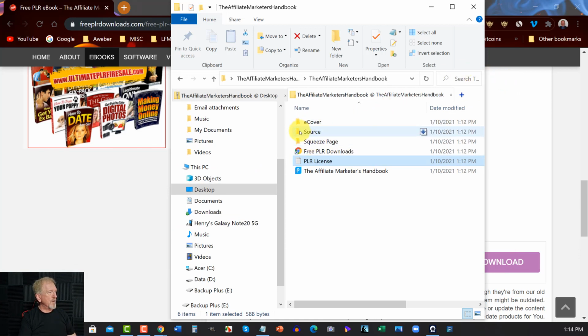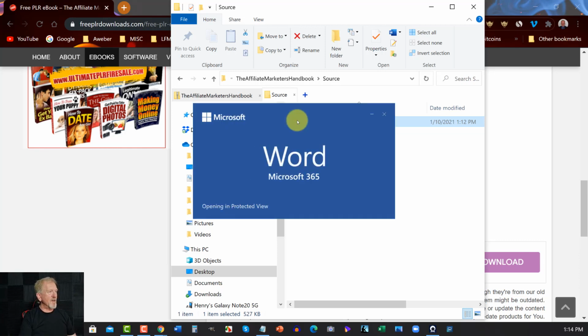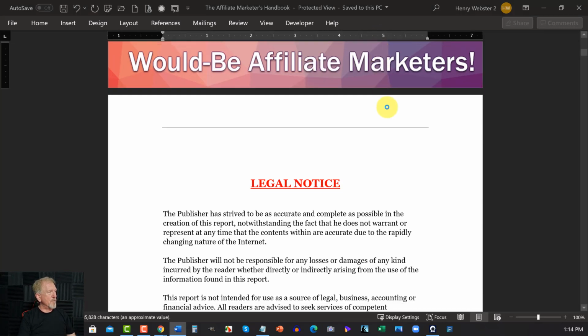They will also give you a source file if you want to have a look at that, and you can have a quick look at the source file and determine whether or not that is what you want. And the best part about having it in a source file is you can actually change the article around, and you can change the ebook around however you want it.